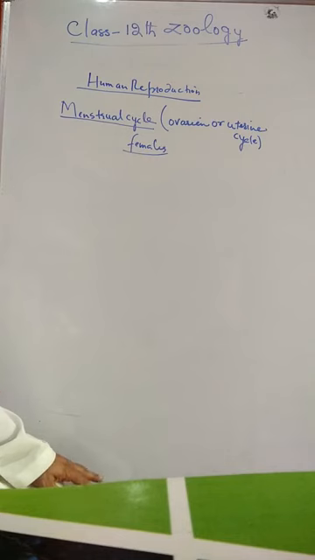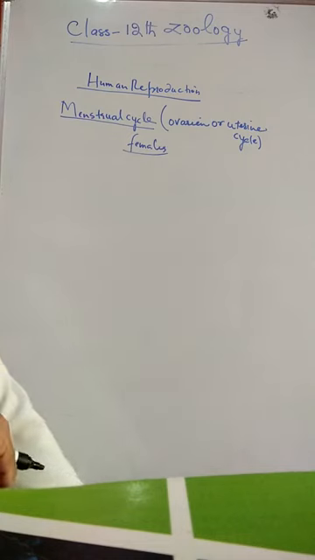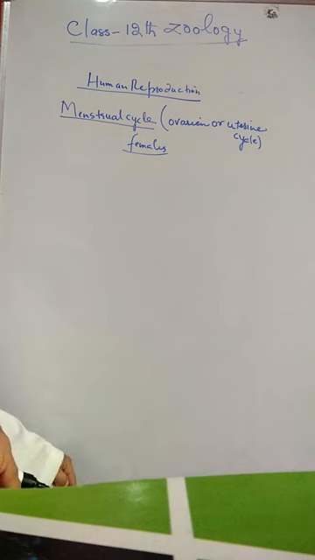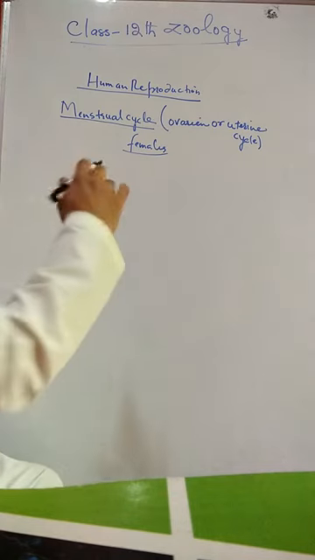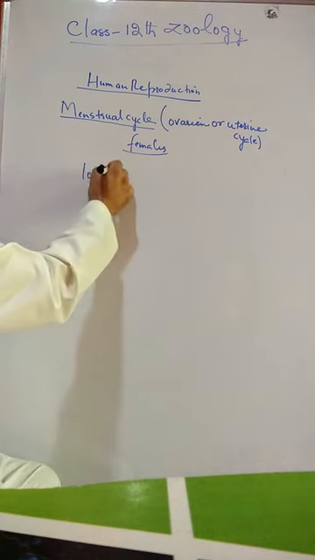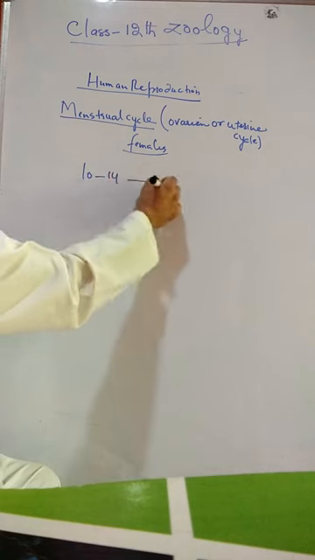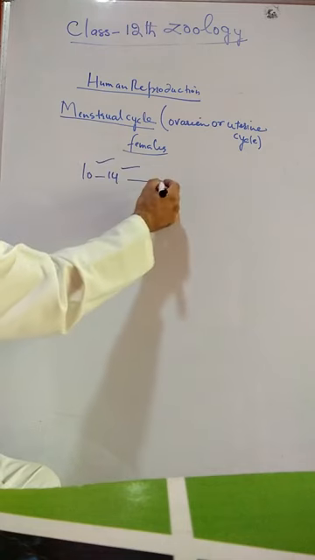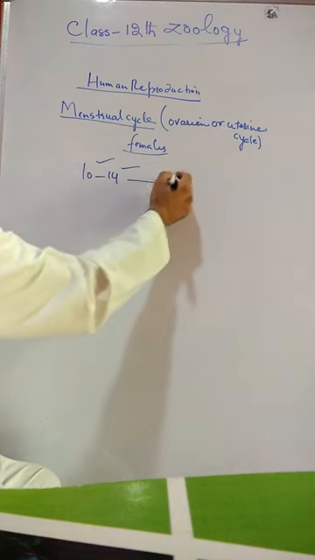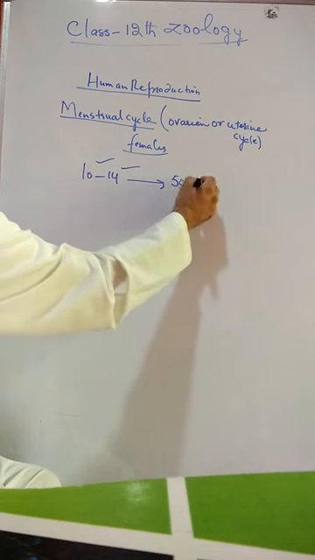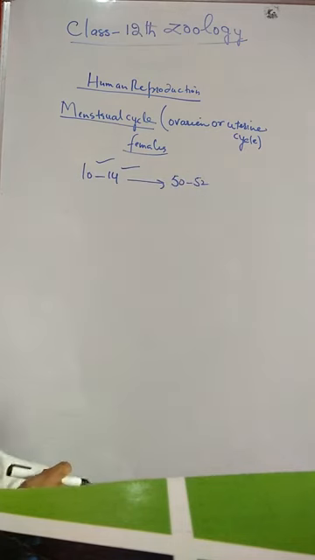It is the reproductive period of human females of about 30 to 33 years. The average is 32 years. That extends from puberty, 10 to 14 years, to menopause, 50 to 52 years. That means this menstrual period starts at 10 to 14 years in females when puberty starts, and extends up to 50 to 52 years.